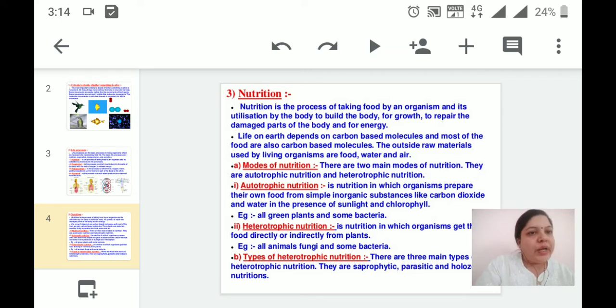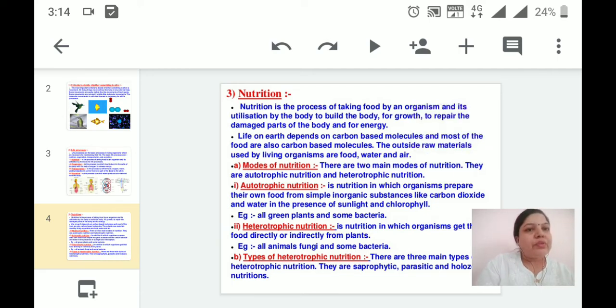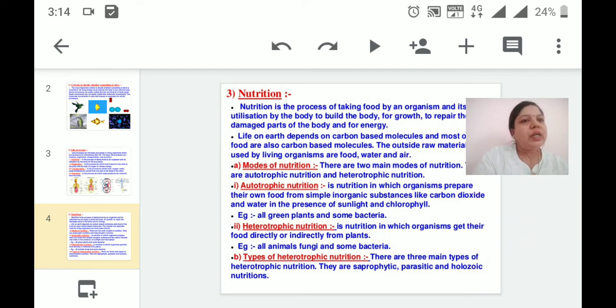For example, all green plants and some bacteria like cyanobacteria, which are provided with chloroplast, and chlorophyll is the green color pigment which is responsible for giving the green color. That is the reason why leaves are green in color. Then next is the heterotrophic mode of nutrition. In this kind of nutrition, organisms get their food directly or indirectly from the plants. For example, all animals, fungi, and some bacteria.